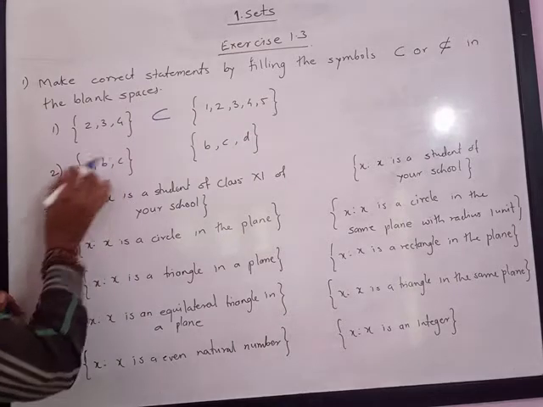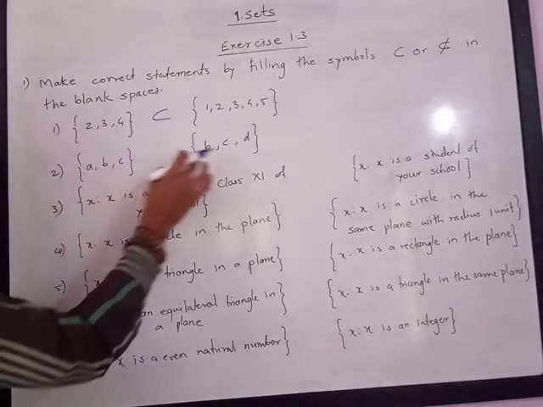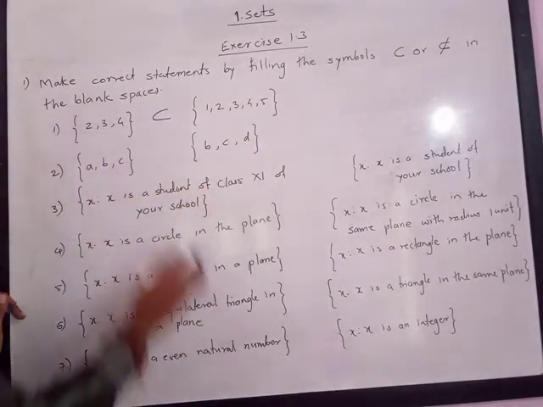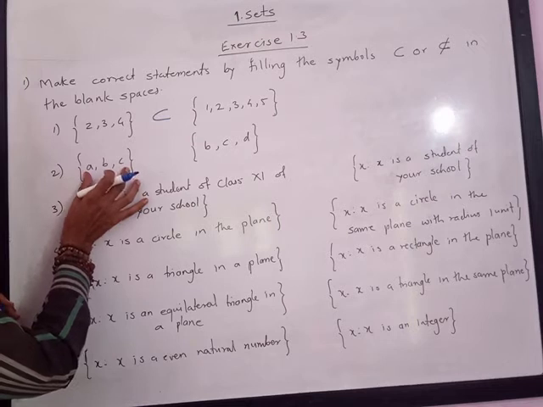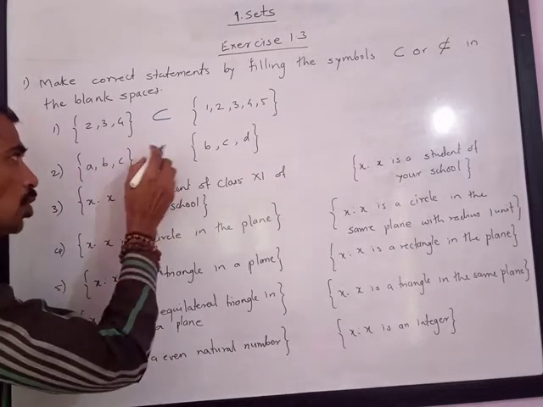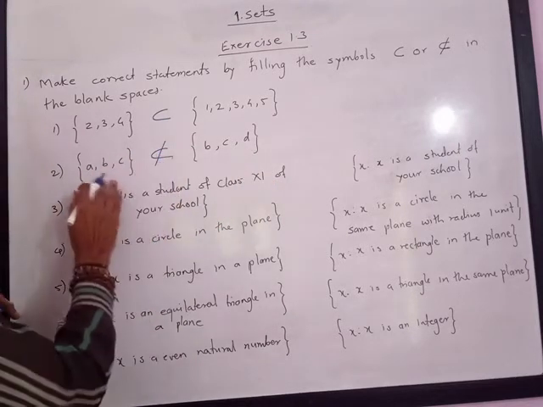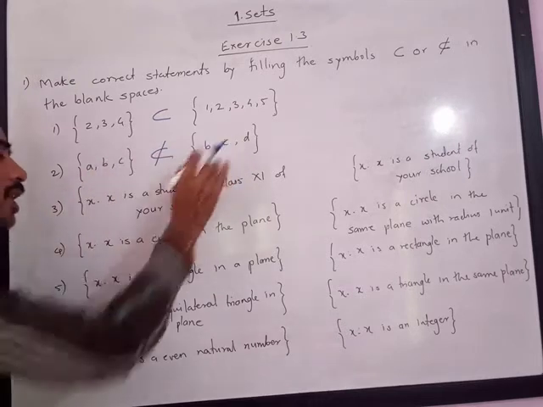Now the second question is set {A, B, C} and set {B, C, D}. Please note here all the elements of the first set are not in the second set, so this is not a subset of the second set.